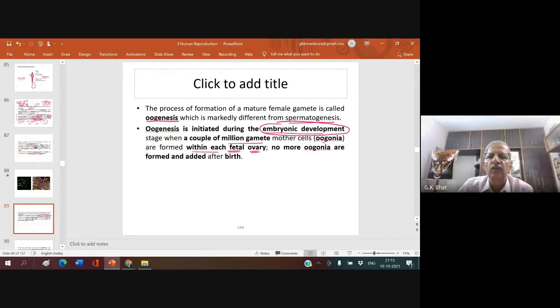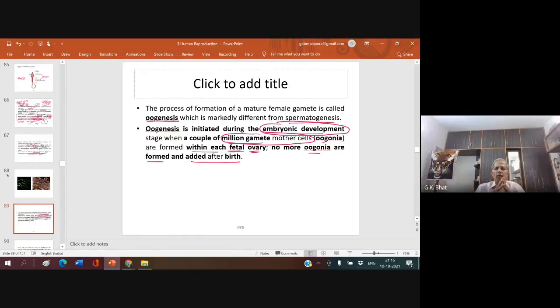At that time a couple of million gamete mother cells, what you call oogonia, are found within each fetal ovary. No more oogonia are found or added after birth of a female baby. Are you following me? Have you understood?